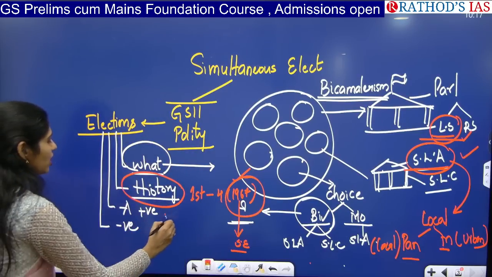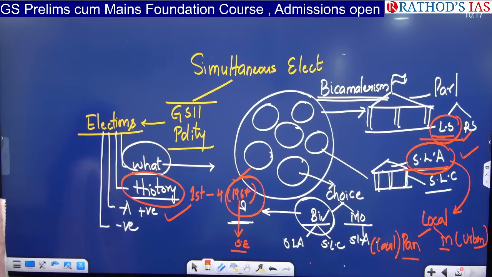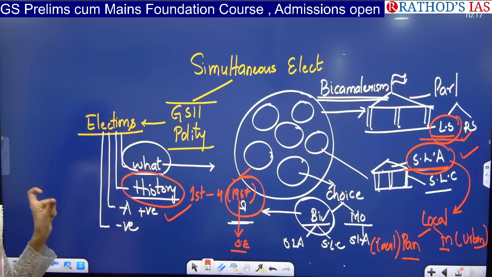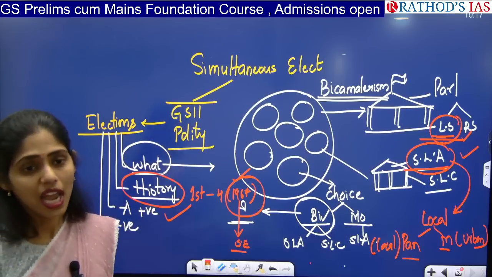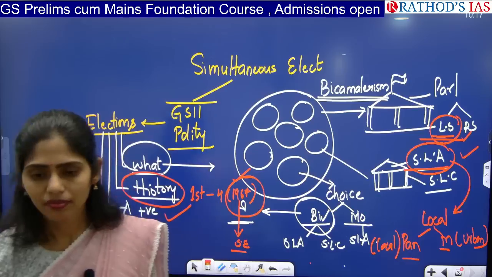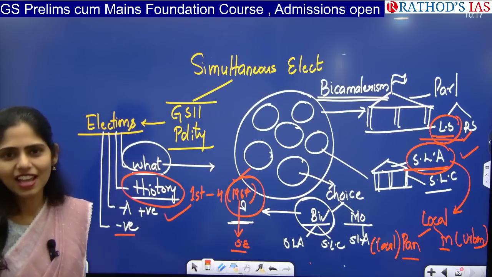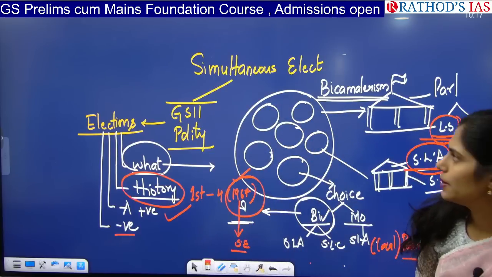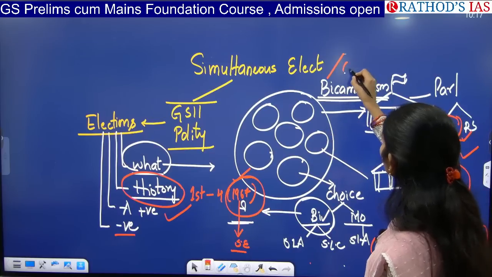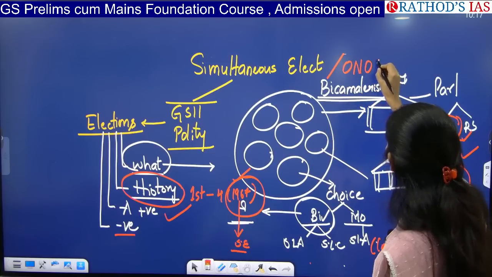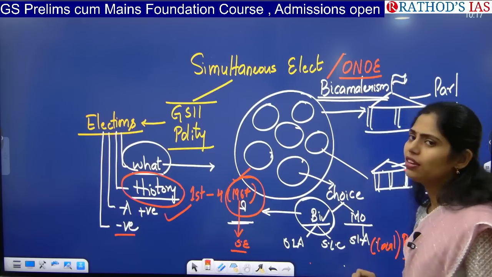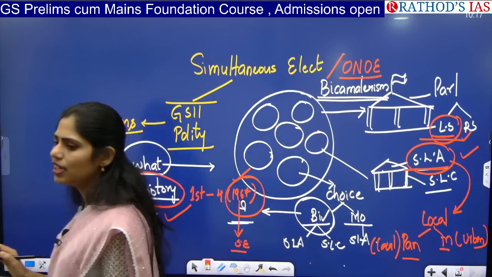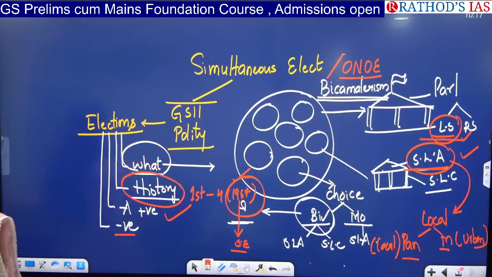And you have to see what are the arguments which are favoring the simultaneous elections and what are the arguments which are against the simultaneous elections. If you do this, then your work for prelims and mains will be done. And the negative is nothing but challenges. And one more thing here is you have to see other alternative names for this. Simultaneous elections is also called One Nation, One Election. So even if you are giving this year's interview, guys, you will get for sure a question regarding One Nation, One Election.